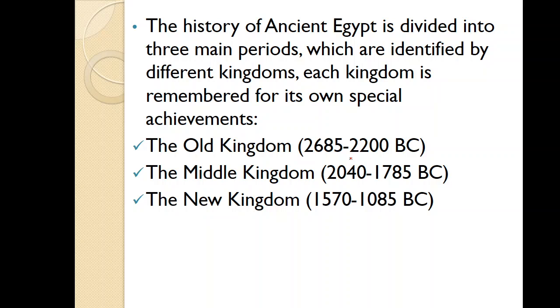As you can see, between 2200 and 2040, and also 1785 and 1570, there are missing years, and that is just showing you that during that time ancient Egypt was weak, or it was not having a ruler.